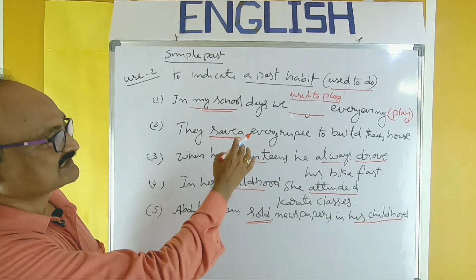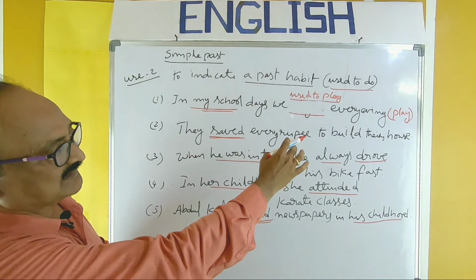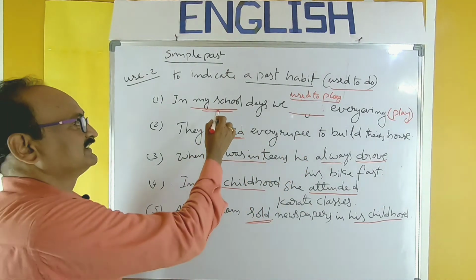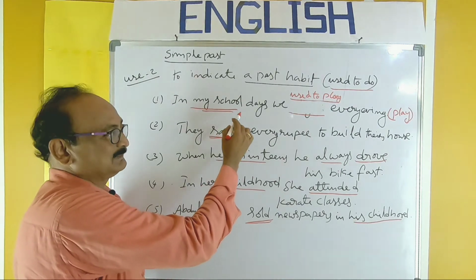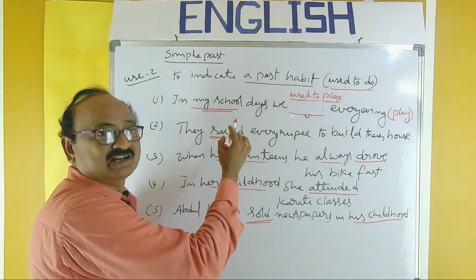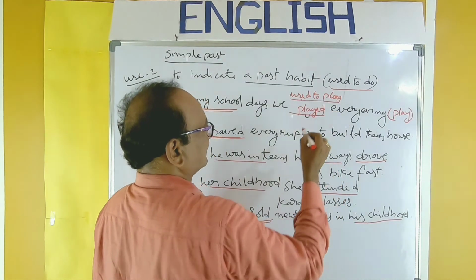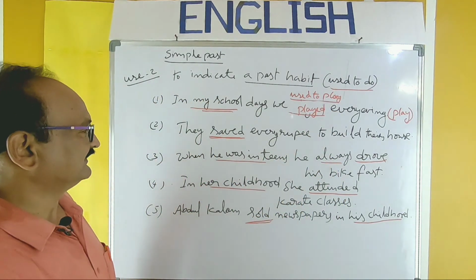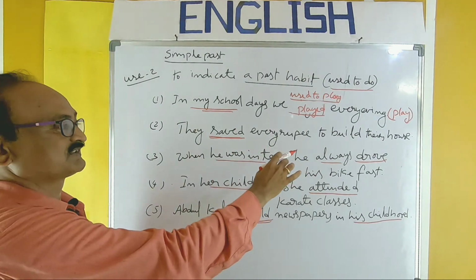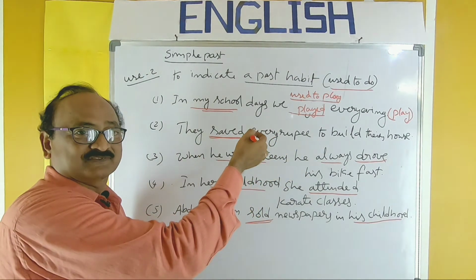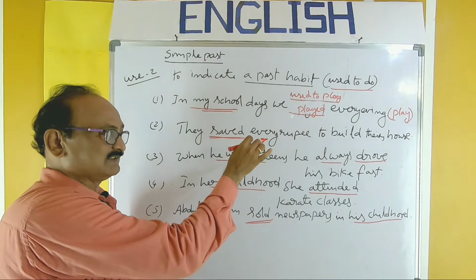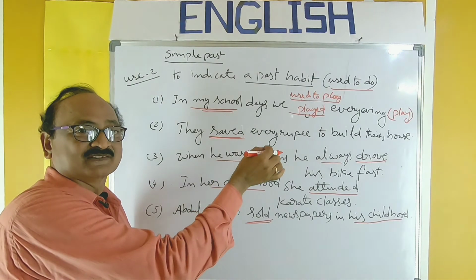In my school days, we dash every evening. In my school days, referring to past and past habit, every evening, past habit. So you must fill the blank like this. Played. We played every evening. The next one is also the same, of course, with no reference of past time. So this sort of sentences may not be given in the examination.